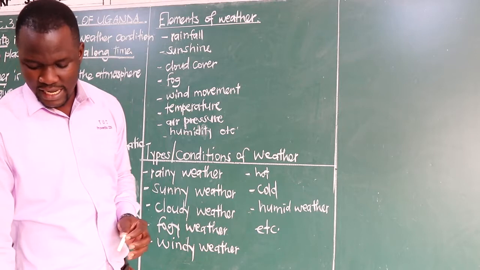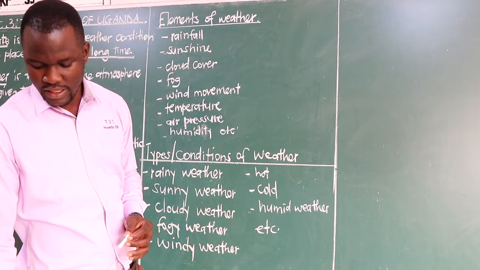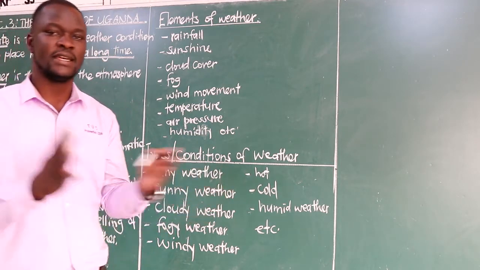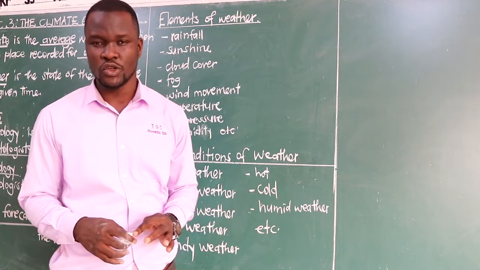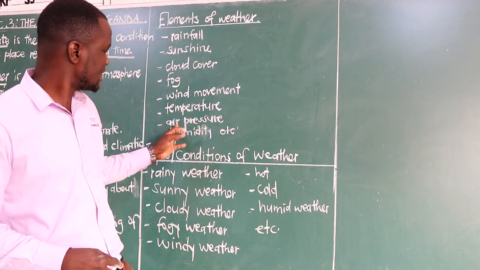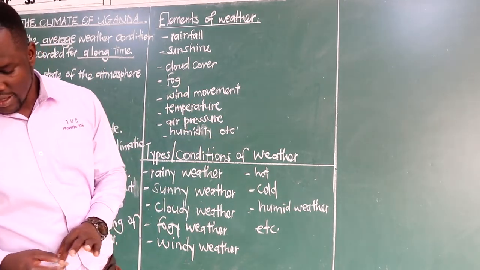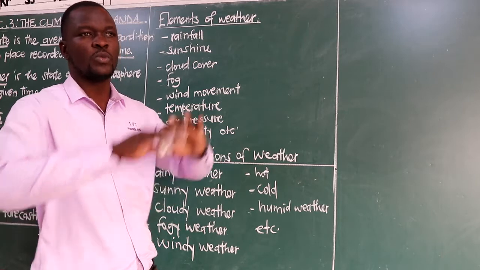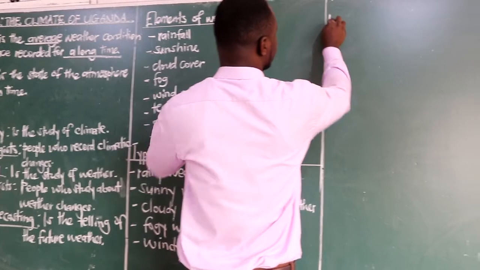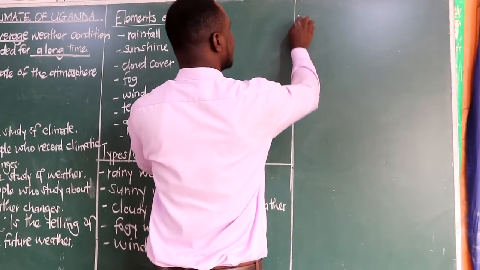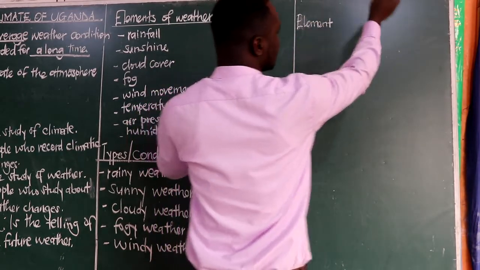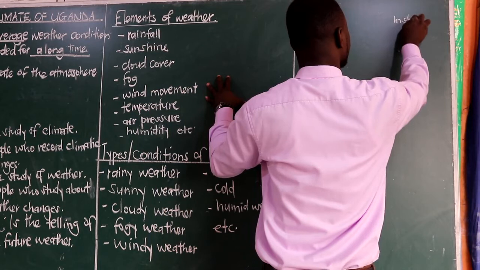One side of the table has the elements of weather, these are the aspects of weather, and the other side gives us the instruments that are used.